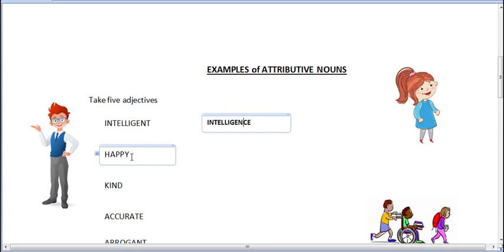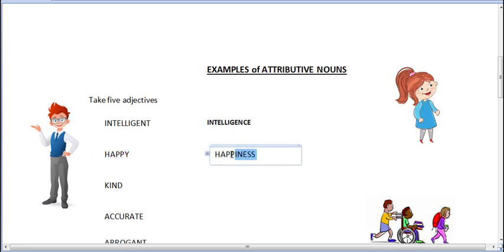Similarly, I will take another adjective, happy. I will add a suffix "-ness" to it, and this word will become happiness. See, happy was the adjective, happiness is the attributive noun, or an abstract noun.